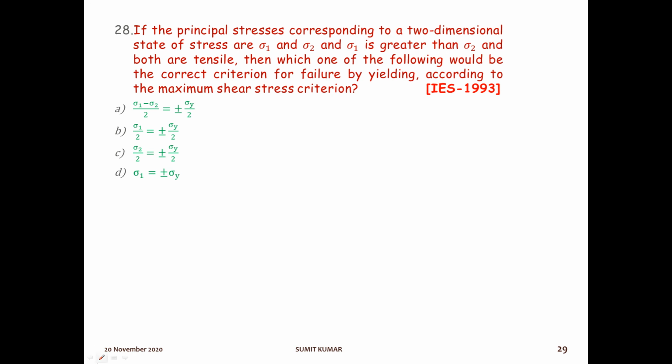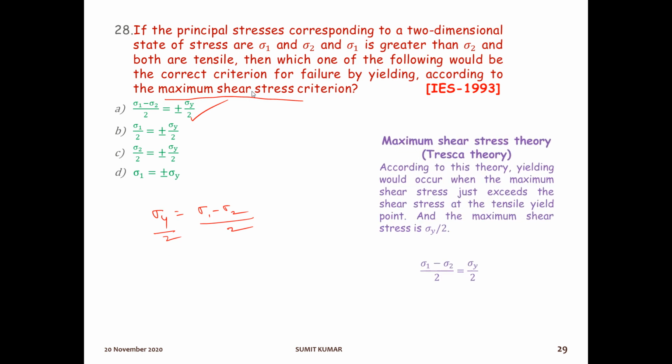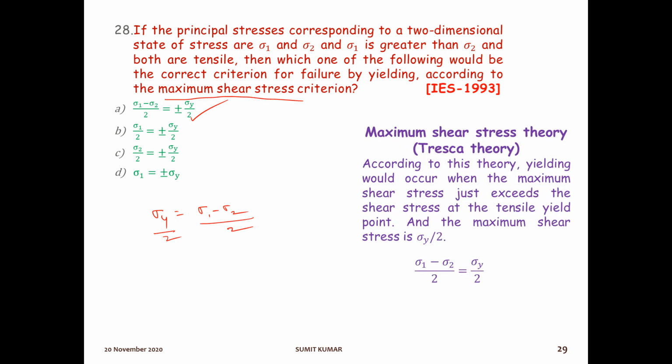We have discussed in the previous slide, as per this maximum shear stress criterion, this yielding stress is nothing but the difference of the maximum and minimum principal stresses. That is, if we write this by 2 and by 2, sigma 1 minus sigma 2 by 2 is equal to sigma y by 2. Option number A will be the right answer. These are the theory.